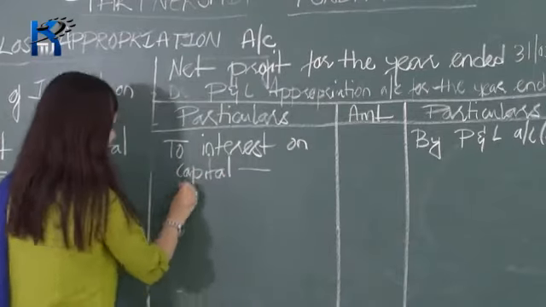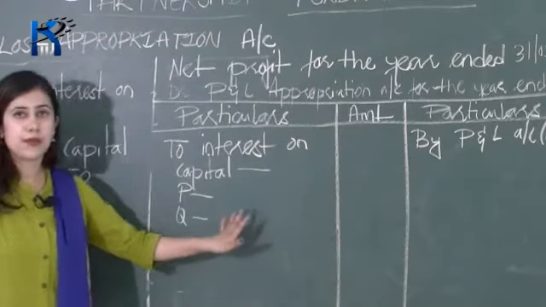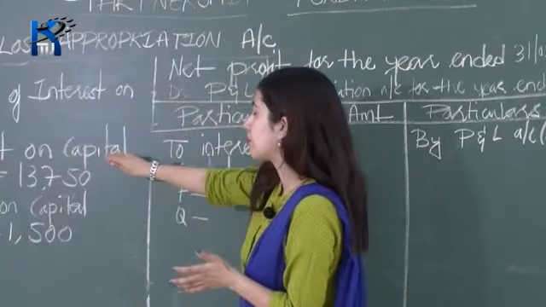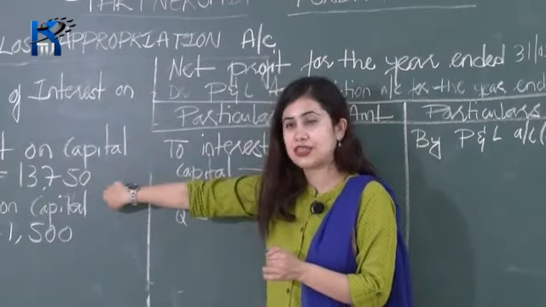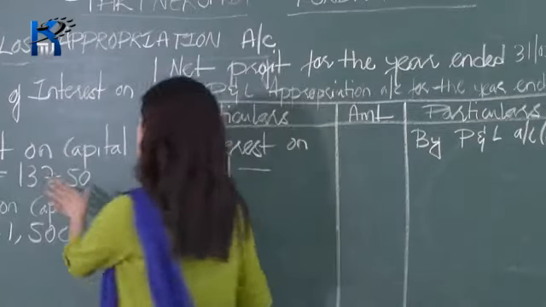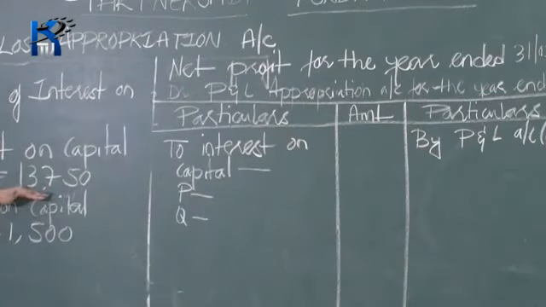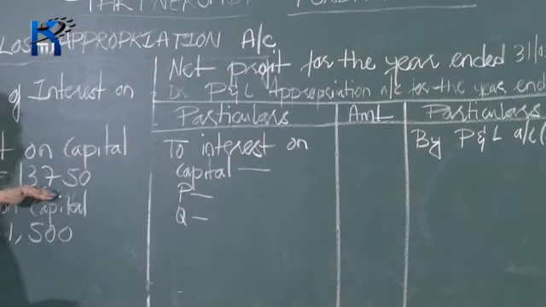So here P and Q. So interest on P's capital and then interest on Q's capital. Okay, so we have already calculated interest on P's and Q's capital. Interest on P's capital is 13,750 and interest on Q's capital is 21,500. First of all, you have to calculate interest on both your initial capital and additional capital, and then you have to total it and write the interest on capital here. In the same manner, for Q's interest on capital, first calculate interest on your initial capital and then interest on your additional capital, add it and write the amount here.